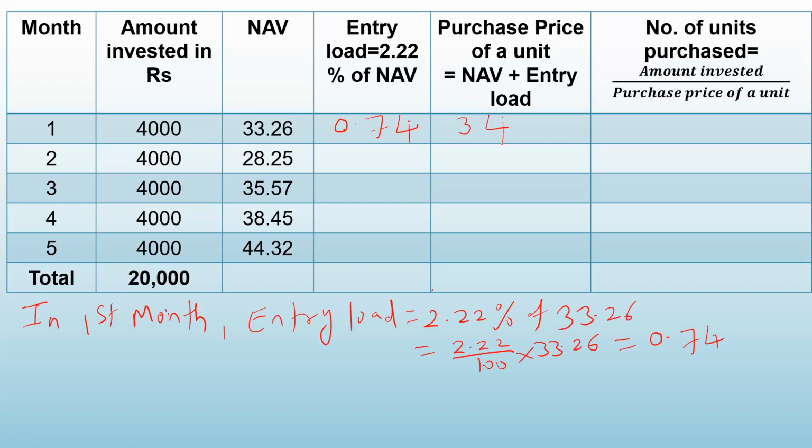What is the number of units purchased? Number of units purchased is amount invested divided by purchase price. How much amount is invested in the first month? 4,000. And what is the purchase price? It is 34. So 4,000 divided by 34, we get 117.647.